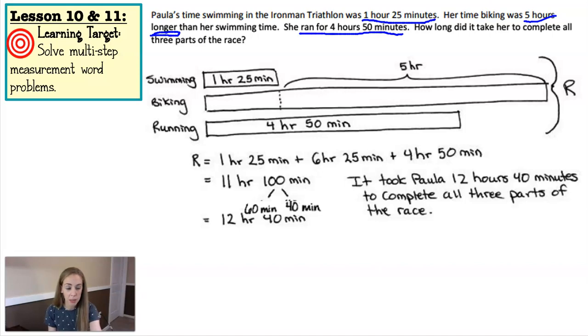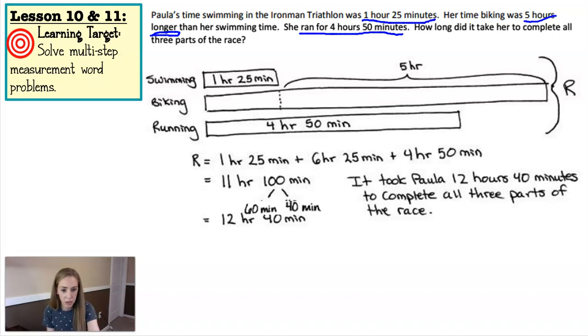And then you need to add them all together. So they added all the hours first. So 1 hour plus 6 hours plus 4 hours is 11 hours, okay? Then they added the minutes, 25 plus 25 plus 50, and that equals 100. Because 100 minutes is more than 1 hour, they used kind of a number bond to split it into the 1 hour and 40 minutes.